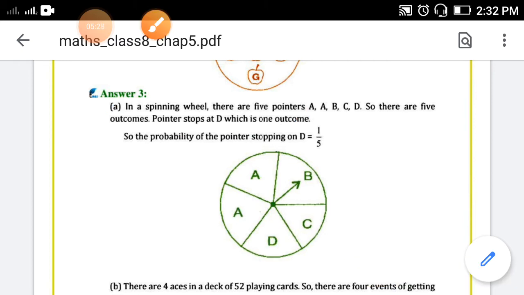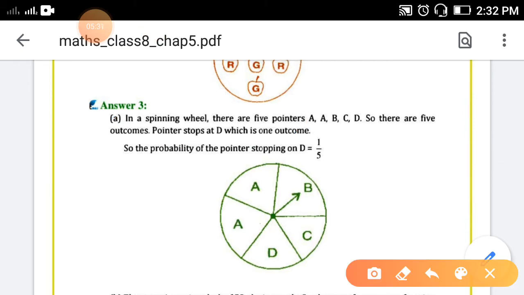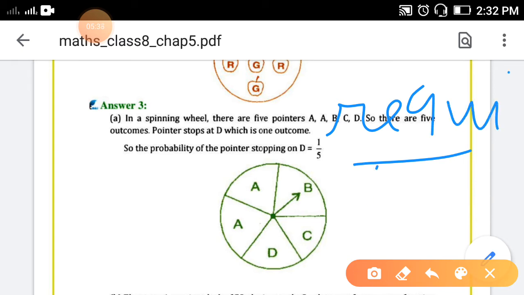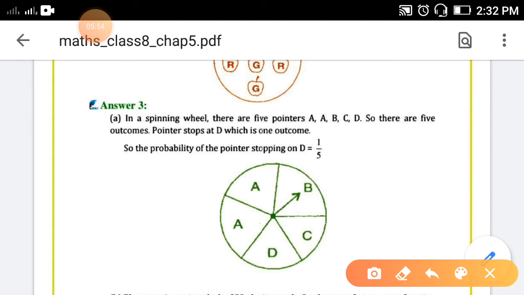You have to remember one formula. Probability is equal to required outcomes divided by total outcomes. This formula is given in the textbook also; you can check in the last topic of the lesson.